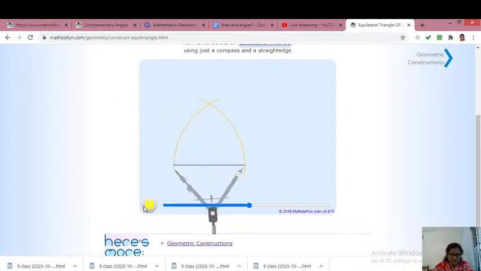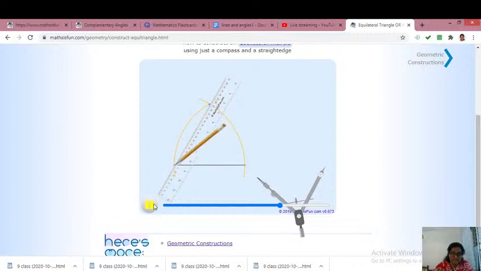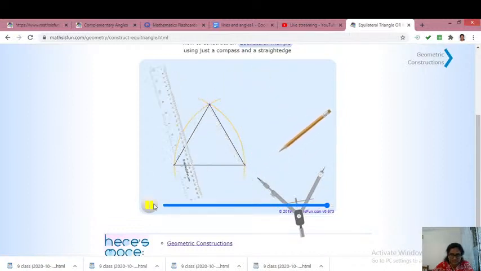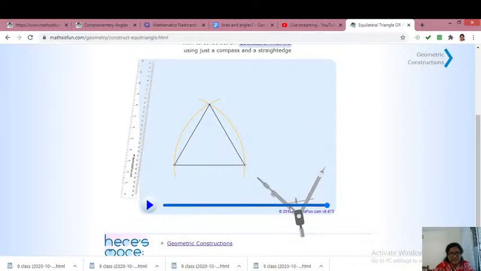Similarly, take this point as the center and this as the radius and draw again a circle. So you will get full circles, not arcs like this, you will get full circles. Then note the point where they are meeting. Mark the point and join the line segments using a scale and a pencil. So now we got a triangle.